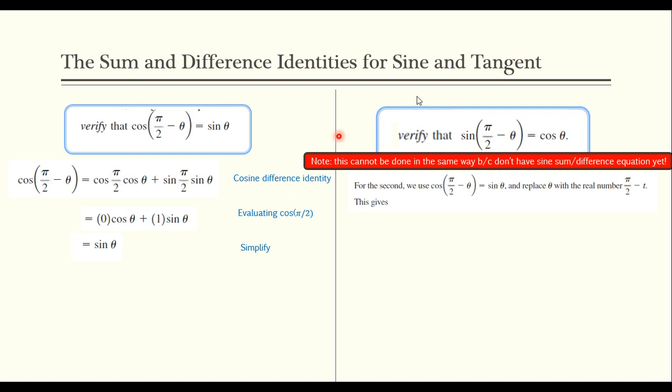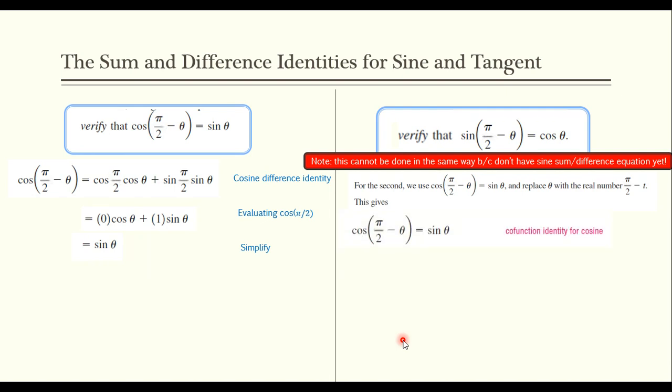The one that I did, I started with the right-hand side. I had to work backwards after I had seen this and made a substitution and then a second substitution and then worked through and then back substituted. If you're interested, I'll show it. I'm still not even entirely sure that that's correct, but for the sake of time, we're going to go with what the text did. So we're going to work with that cosine difference identity, and we're going to substitute in a different value for theta.